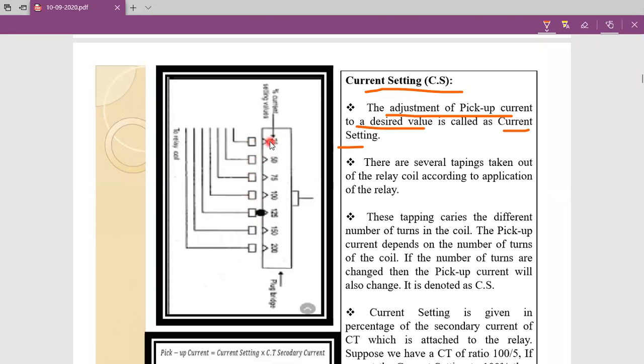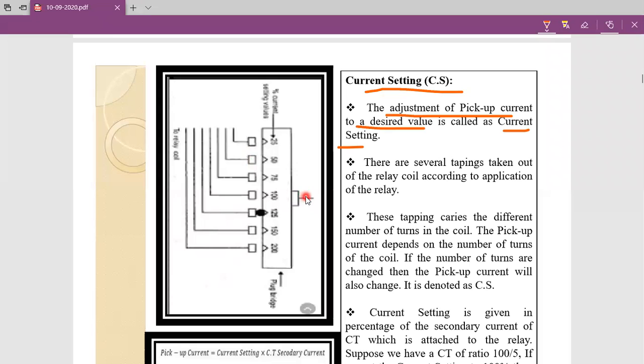By choosing this section, we provide 25% tapping, meaning we are selecting 25% of the turns of the relay coil. If we choose this one, we select 50% of the turns of the relay coil, then 75%, 100%, 125%, 150%, 200%, like this. By choosing the section, we change the tapping position of the relay coil. For example, here I can say it.